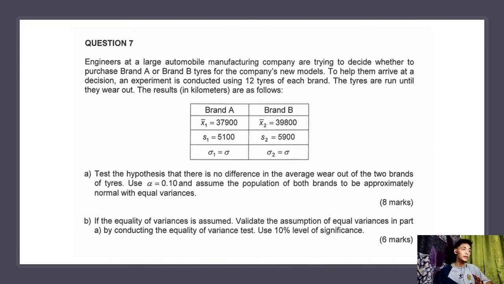For question A, it says to test the hypothesis that there is no difference in the average wear out of the two brands of tires, using alpha equal to 0.10, and assume the population of both brands to be approximately normal with equal variances. So first we will solve question A. So let's go.